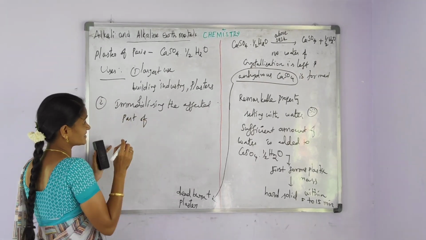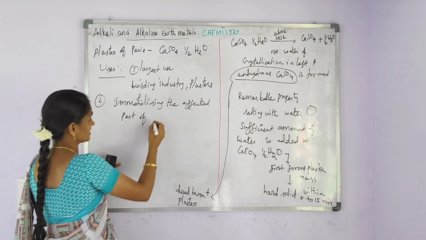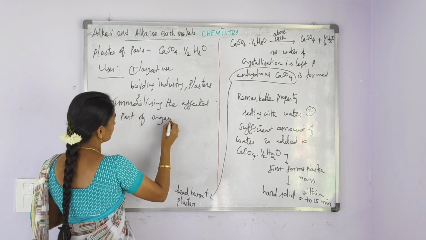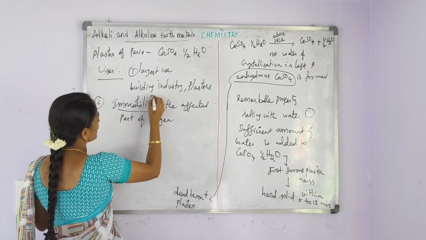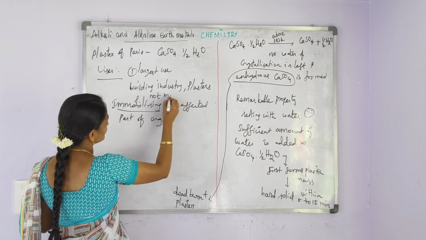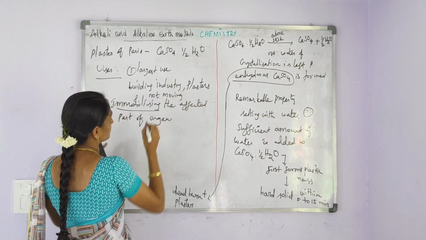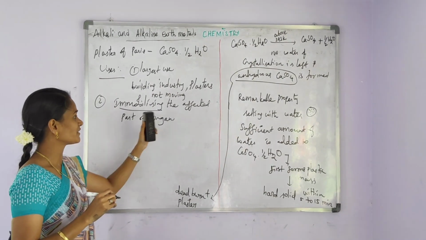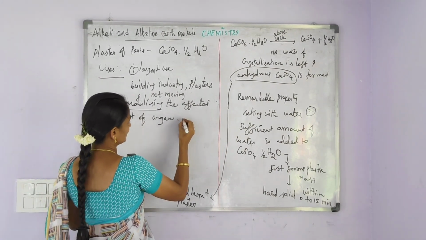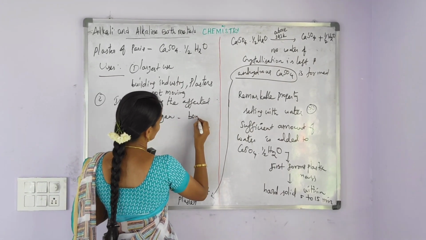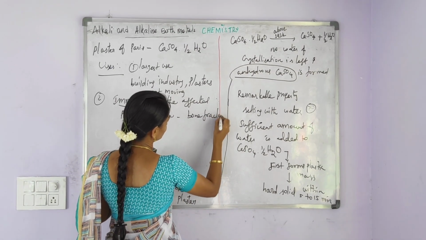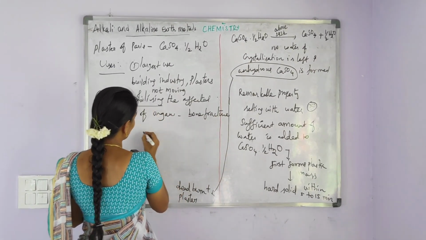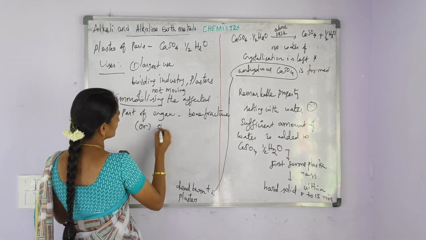The meaning of immobilizing is not moving. So plaster of Paris is used for not moving the affected part of organ, whether it is bone fracture or sprain.